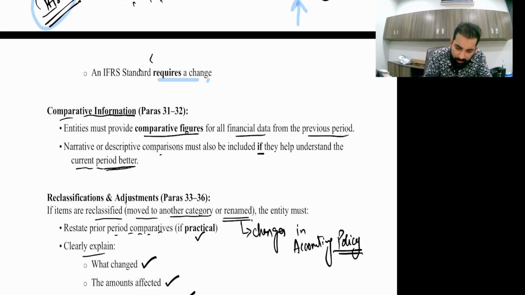Entities must provide comparative figures for all financial data from the previous period. Narrative or descriptive comparison must be included if it helps to understand the current period. Yes, you even need to do disclosure for comparatives as well.